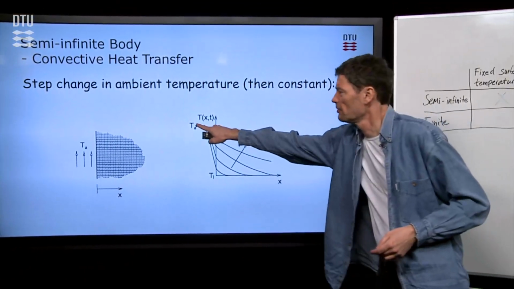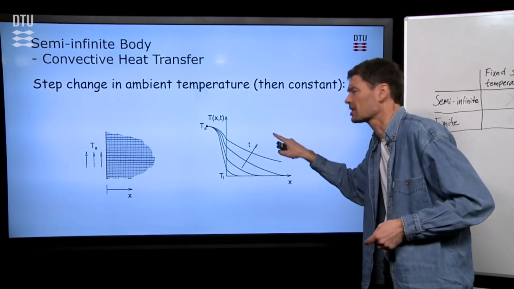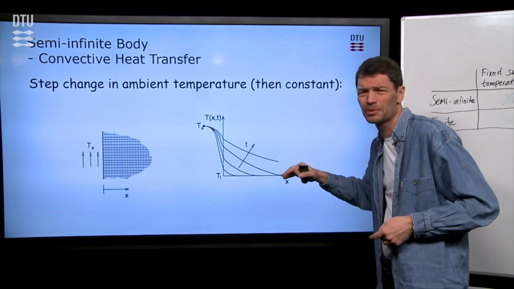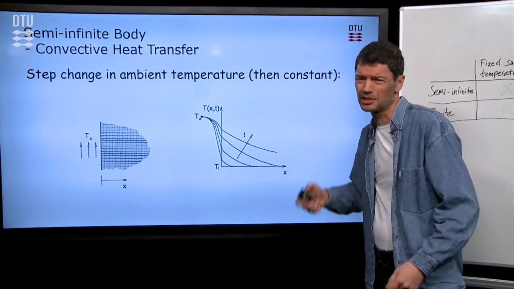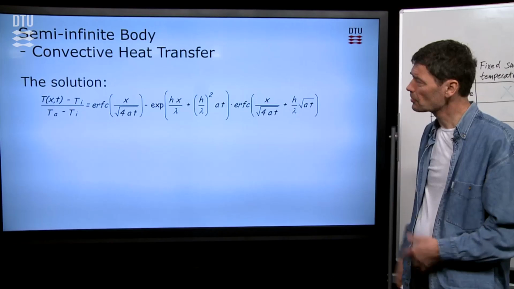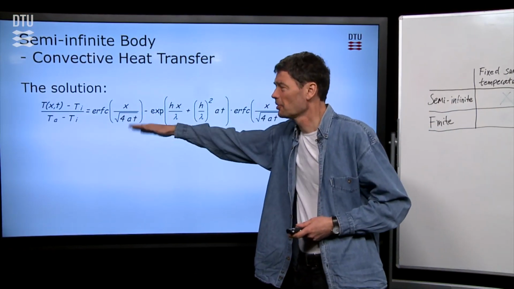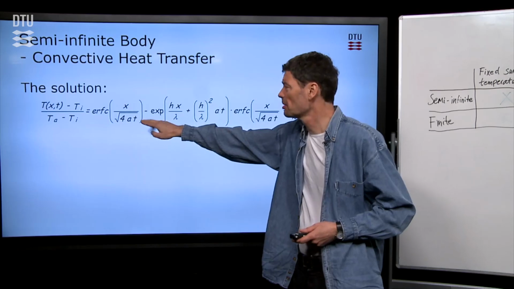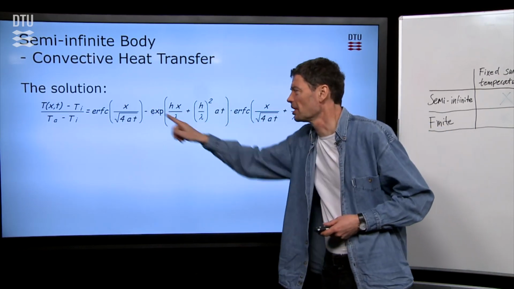You can see that first of all the heat has to be transmitted to the surface of the material before it comes into the material. So the process is a little bit slower compared to the case where the surface temperature changed initially. Here's a formula. It starts the same as the formula we had before for surface temperature changes, but how much slower it goes is all what we deduct here.